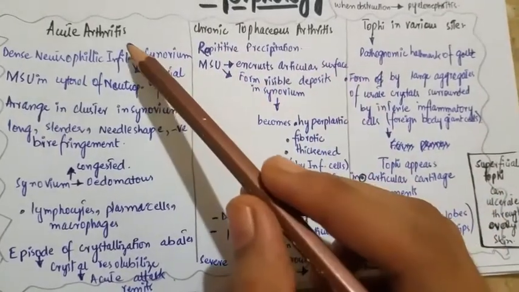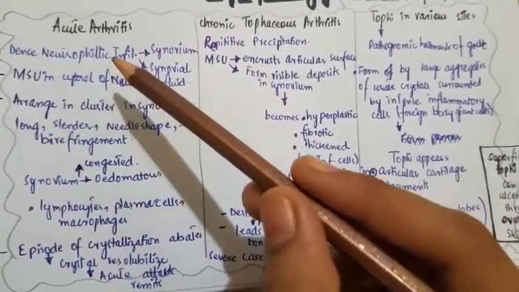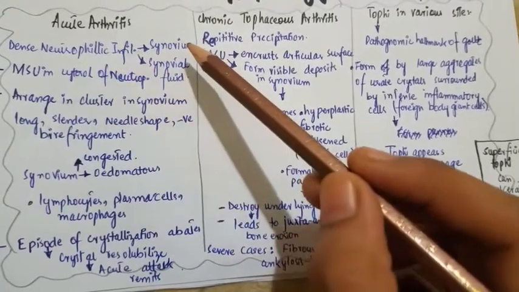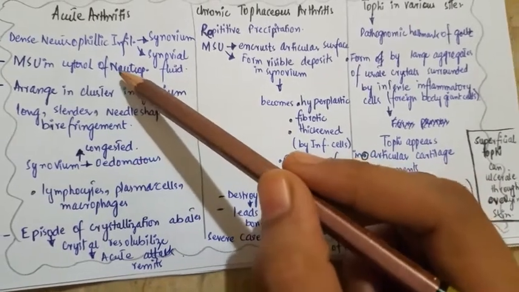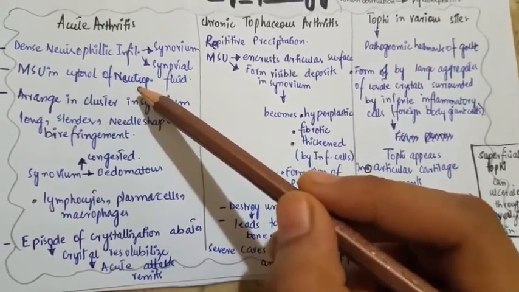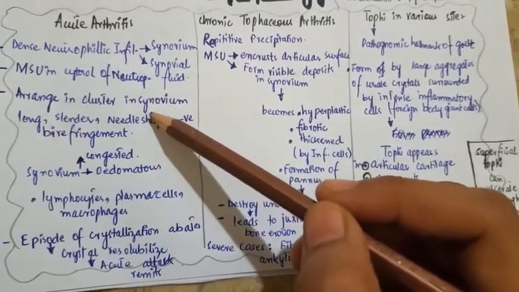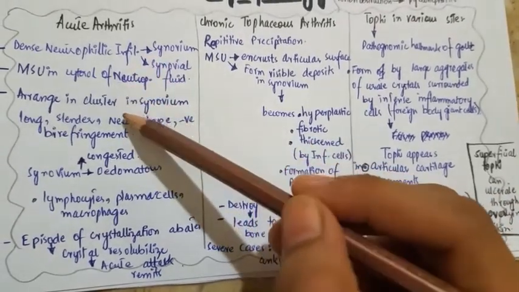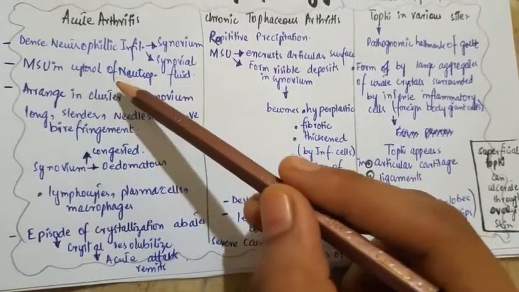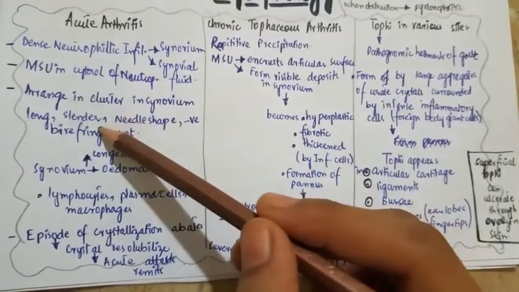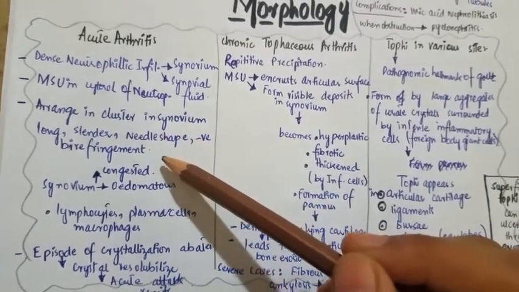In acute arthritis, there is acute inflammation of the joints. There will be dense neutrophilic inflammation in the synovium as well as in the synovial fluid. Monosodium urate crystals are seen in the cytosol of the neutrophils. Monosodium urate crystals arrange in clusters in the synovium, and these crystals are long, cylindrical, needle-shaped, negatively birefringent.